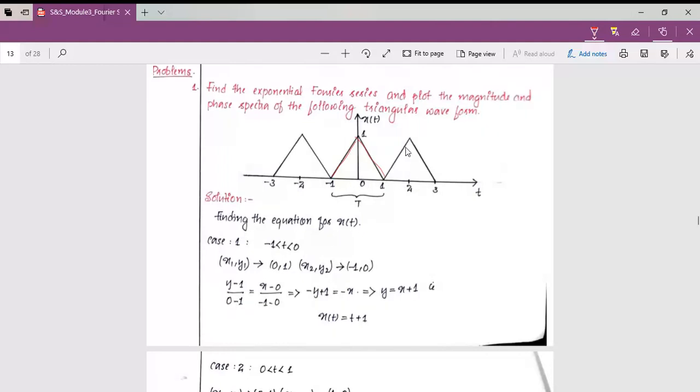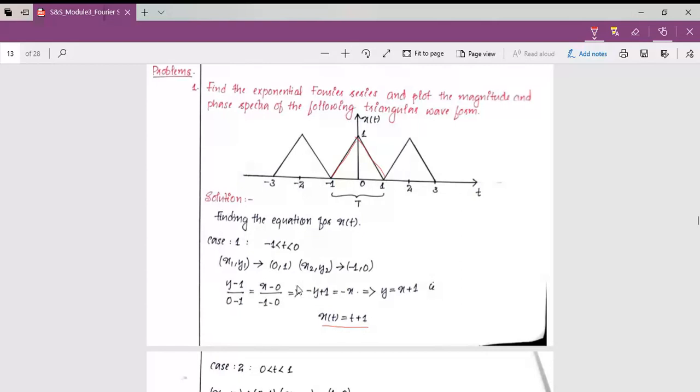We take the coordinates as (x1, y1) equal to (0, 1) and (x2, y2) equal to (-1, 0). Substituting in the line equation, finally I get x of t equal to t plus 1.